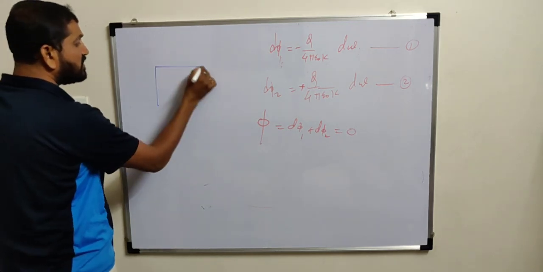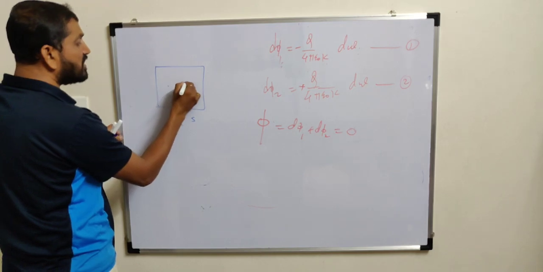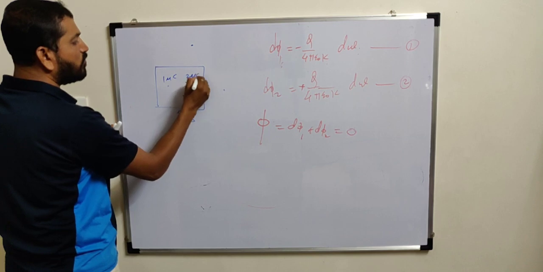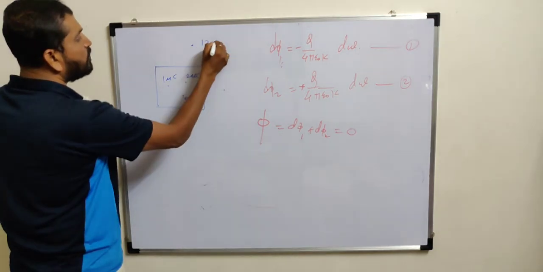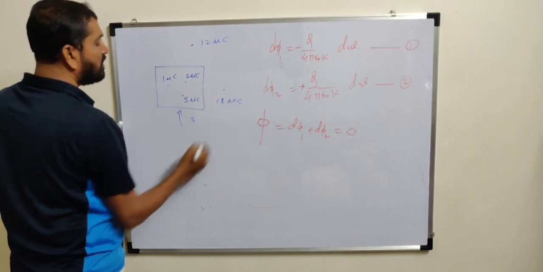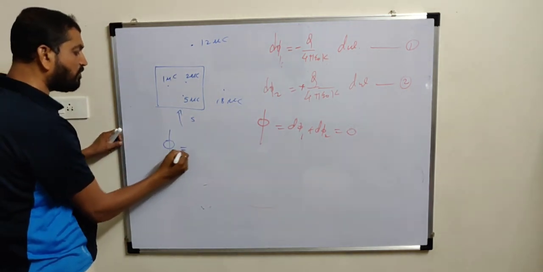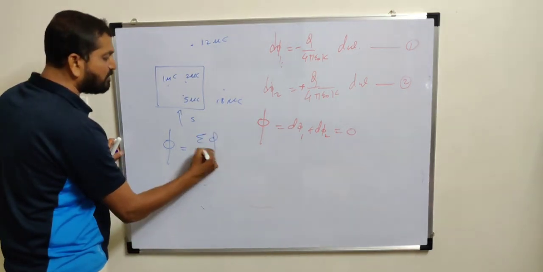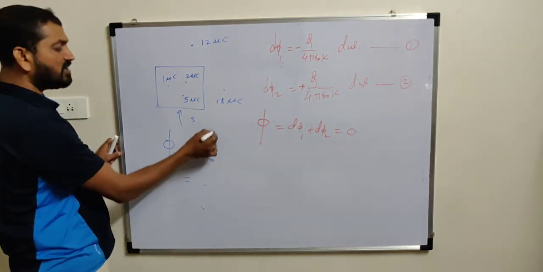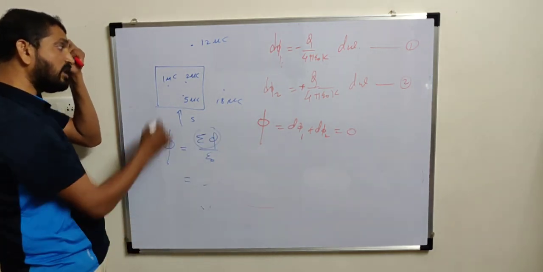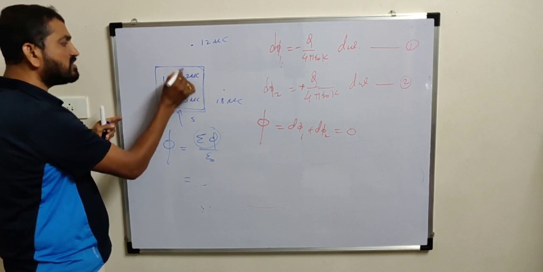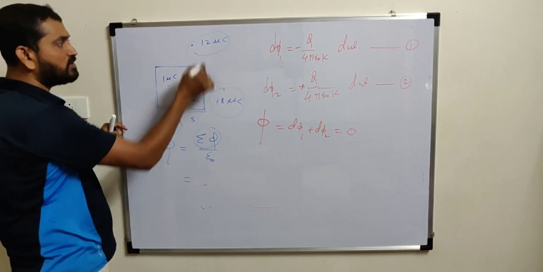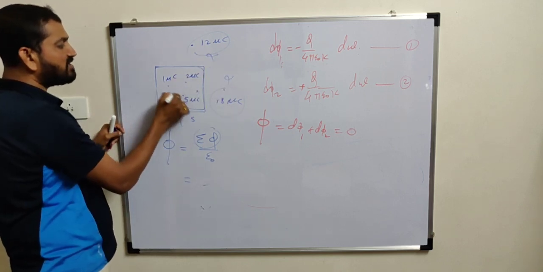For example, if such a closed surface is given and suppose 3 charges are inside and 2 outside: this is 1 microcoulomb, this is 2 microcoulomb, this is 5 microcoulomb, this is 12 microcoulomb, and this is 18 microcoulomb. If the question is what will be the total flux over this closed surface, how do we get it? The formula is sigma q divided by epsilon 0. What is sigma q? The algebraic sum of all the charges enclosed by the surface. Now this surface encloses these 3 charges only. The flux due to outside charges is always 0, so we do not consider these 2 charges, only the algebraic sum of these 3.